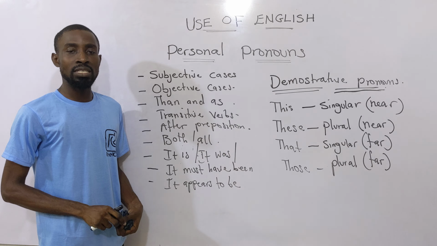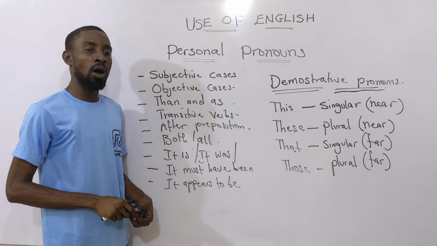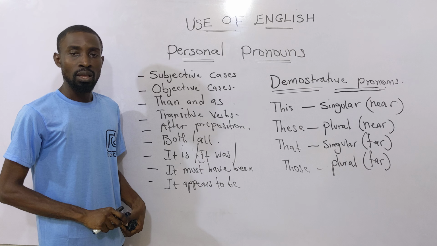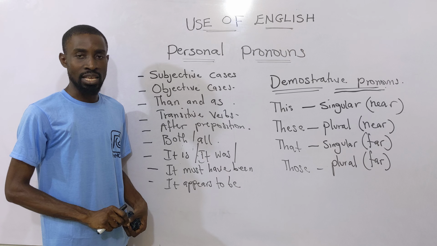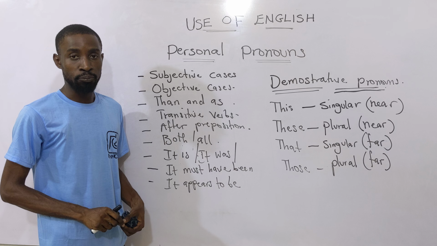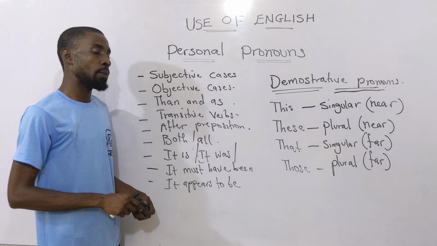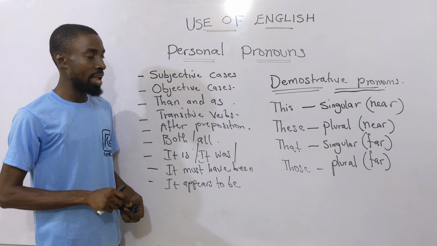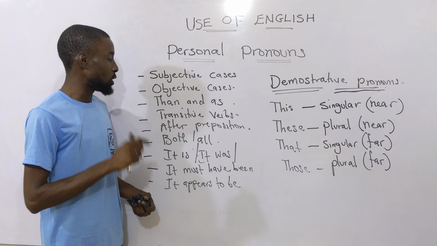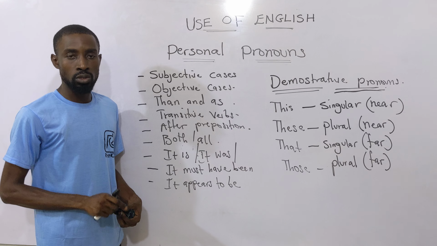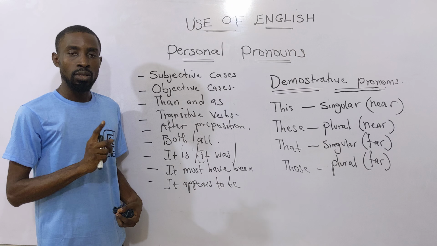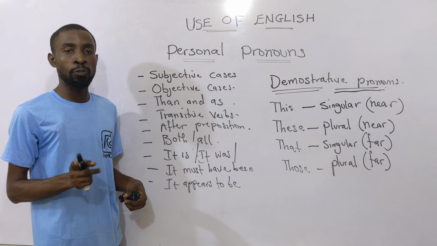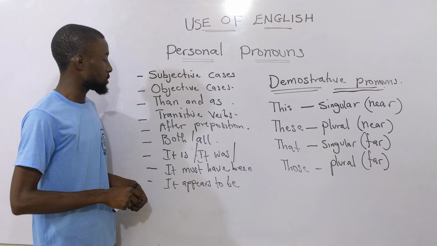Rule 2 says objective case pronouns must always be used to receive action in a sentence. For example, he gave it to me. Me is a receiver. That's objective case singular. She gave it to us, where us is plural objective case. So the objective case pronouns must always receive actions.